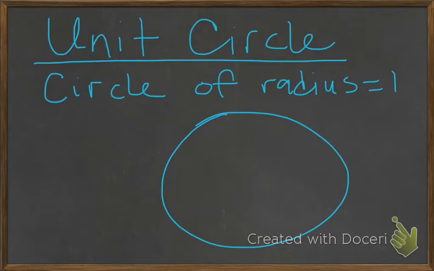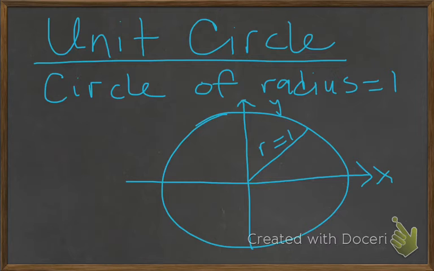So a little video lesson of the standard angles on the unit circle. The unit circle is a circle of radius 1. So what we're going to do is put a couple of these standard angles, these special angles, into the unit circle. So it'll be 45 degrees, 60 degrees, and 30 degrees.